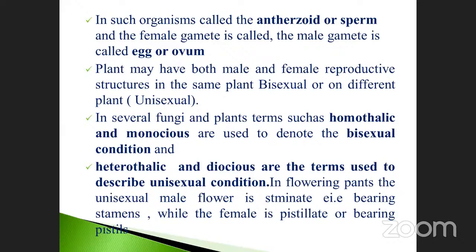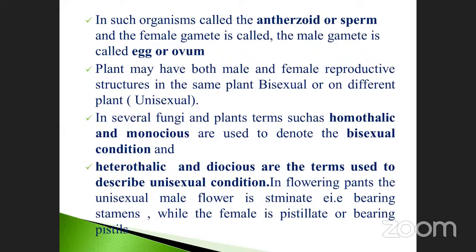Next, very, very important, just note it down. In several fungi, the plant body is called what? Any one of you? The fungal plant body is called thallus. Very good.